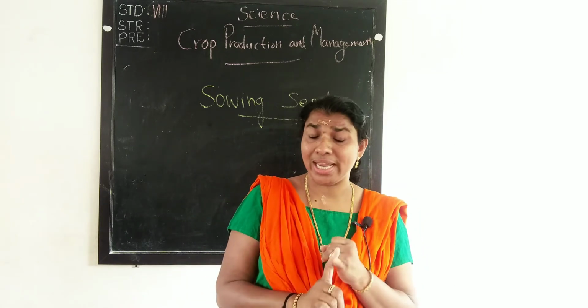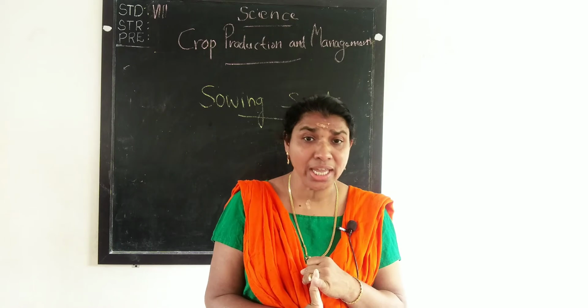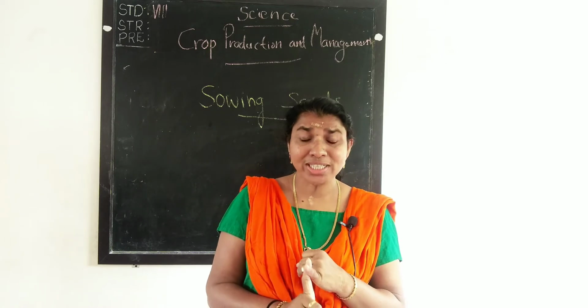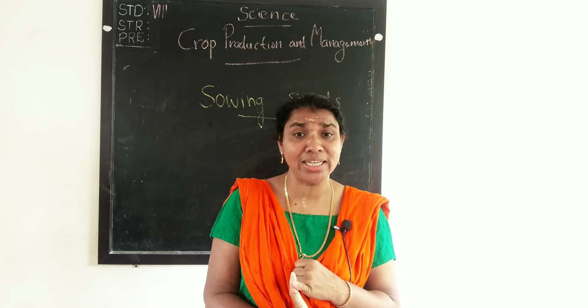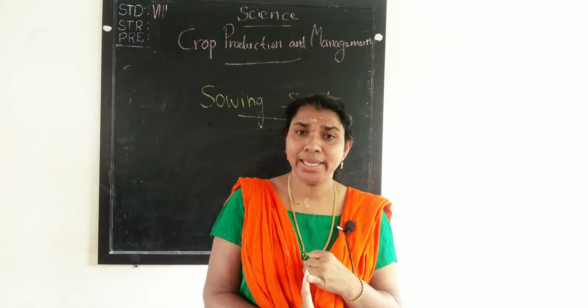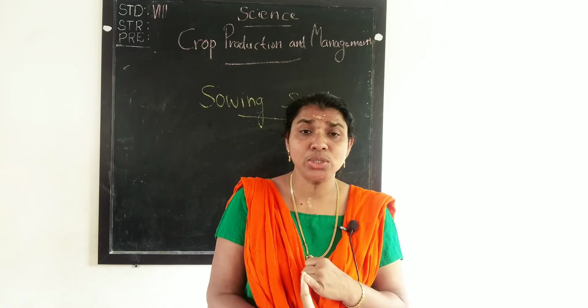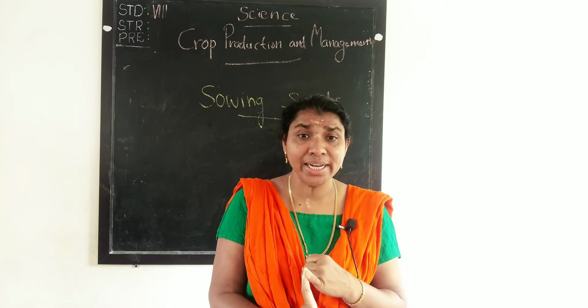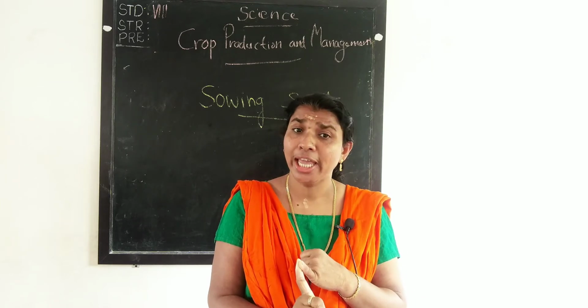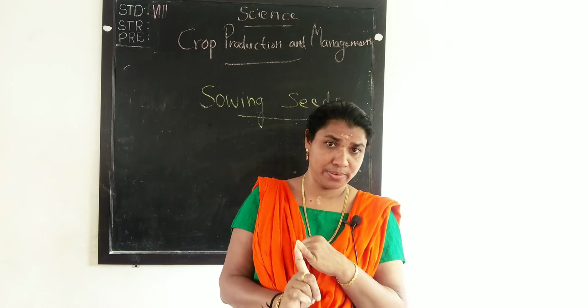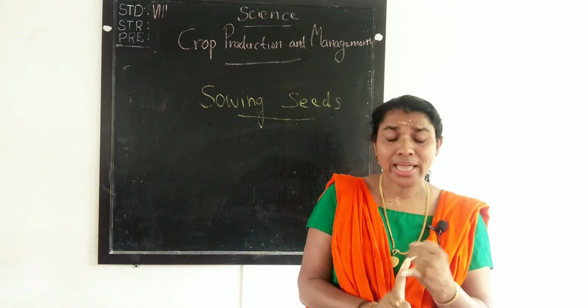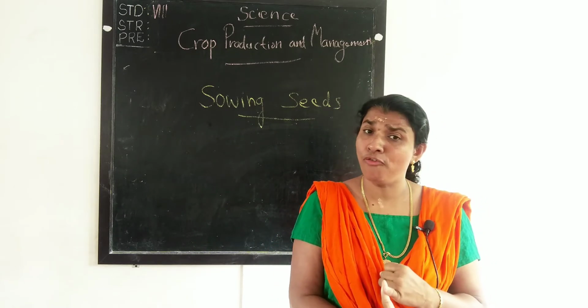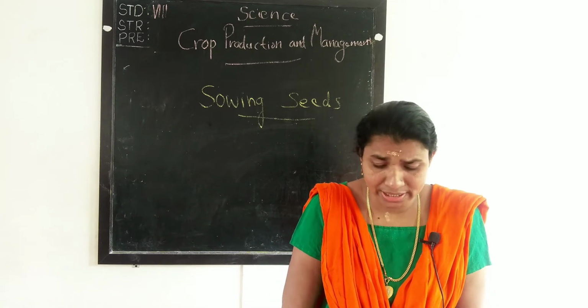So selection of the seed is very important. Which type of seeds are we selecting? Seeds from better yielding and healthy plants, okay, variety. That type of seeds we are collecting.